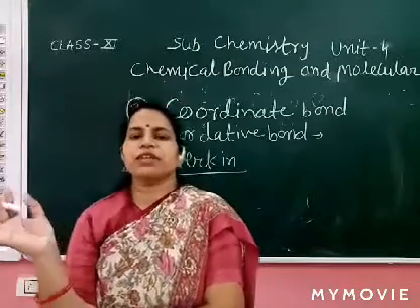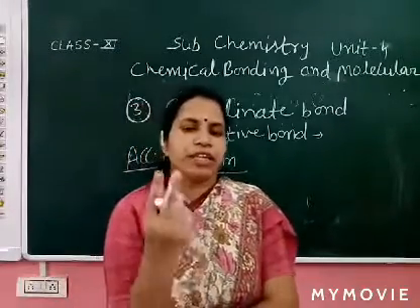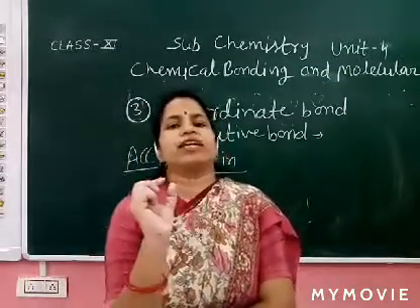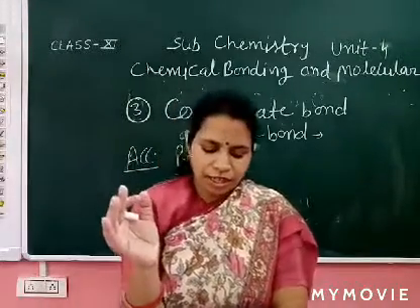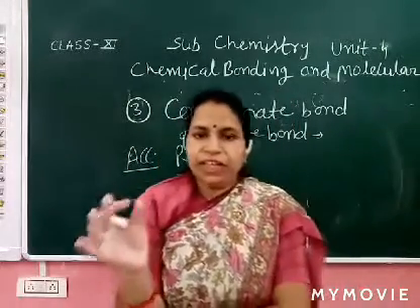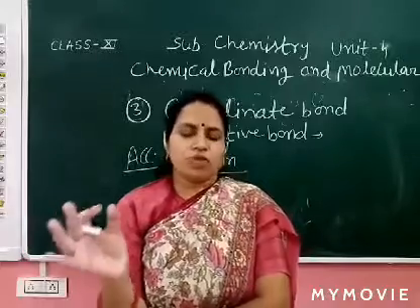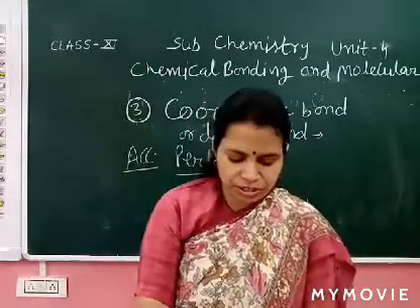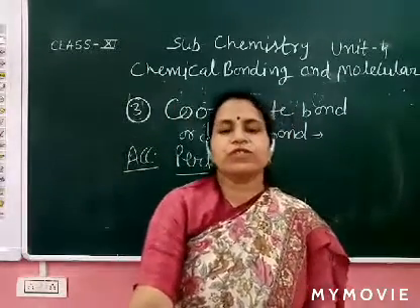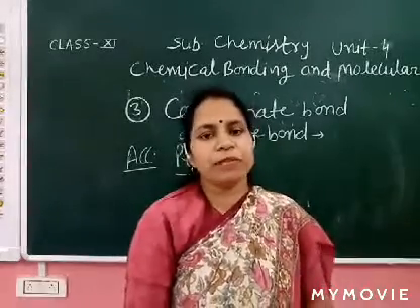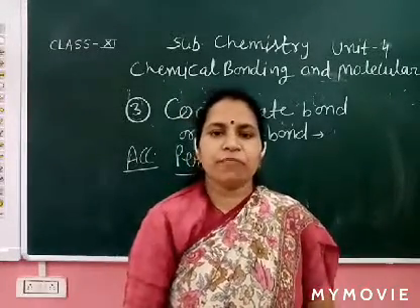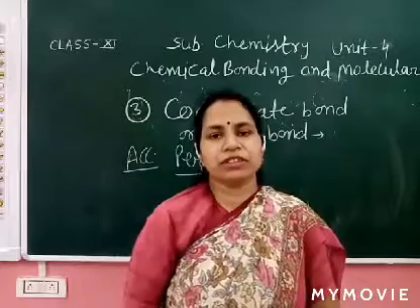What happens in this bond? The electron pair is donated by only one atom but shared by both atoms, and they complete their octet. This is called the coordinate bond, also called the dative bond. Clear, all of you? In covalent bond both atoms contribute electrons.